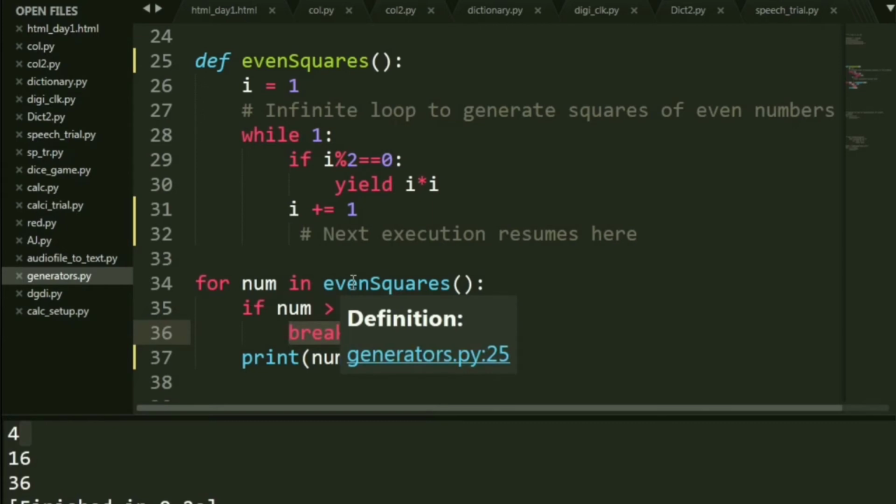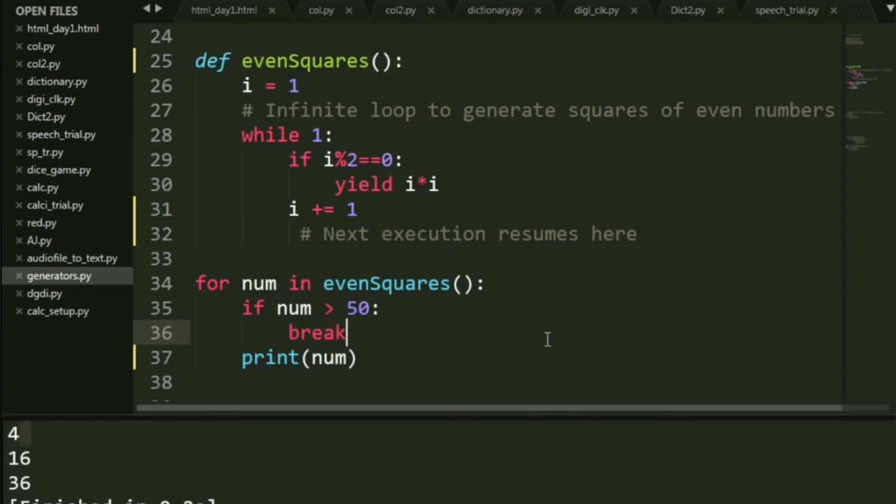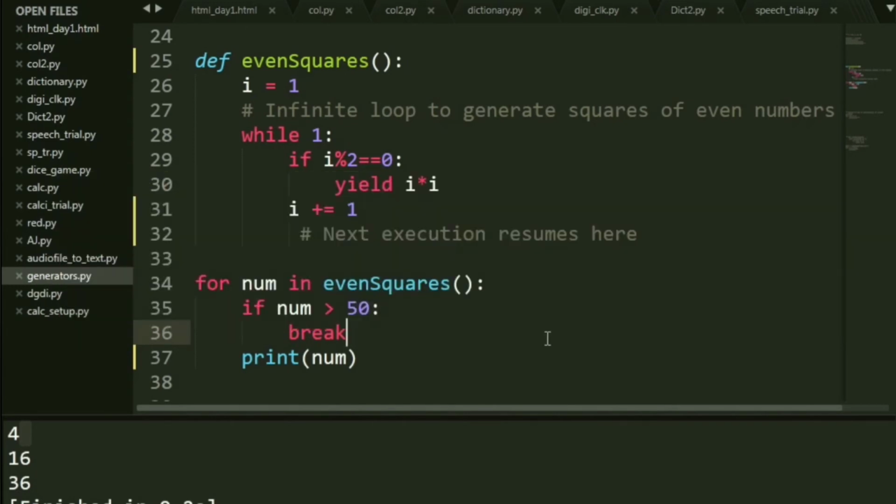Now 3 points we must remember. That is, we got to know the difference between return and yield. Yield is basically giving you outputs one by one and not all together like return. Next, it is a lazy evaluation. That is, it only executes when you want it to be executed, otherwise it does nothing. And it's very helpful in large data sets, okay?